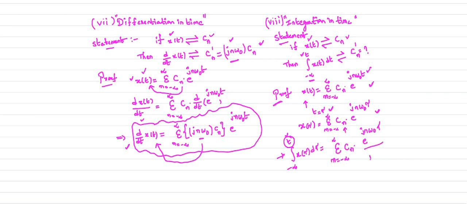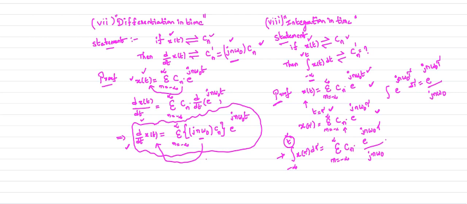The integral of e power jn omega naught tau d tau is nothing but e power jn omega naught tau divided by the coefficient of tau, which is jn omega naught.